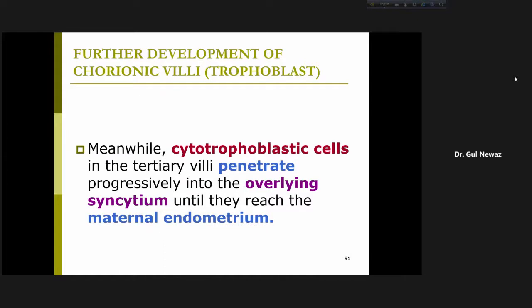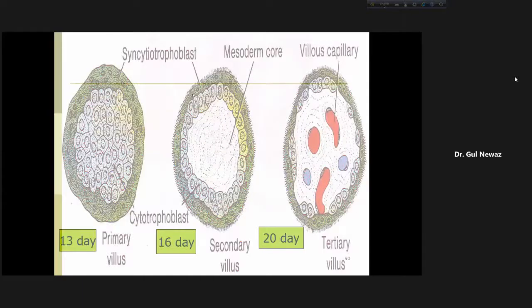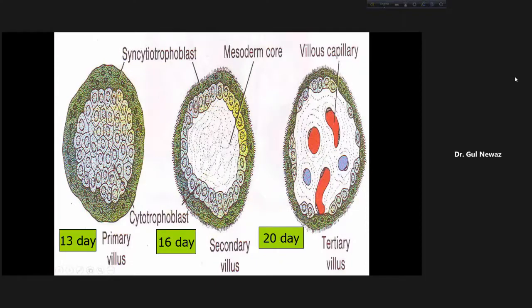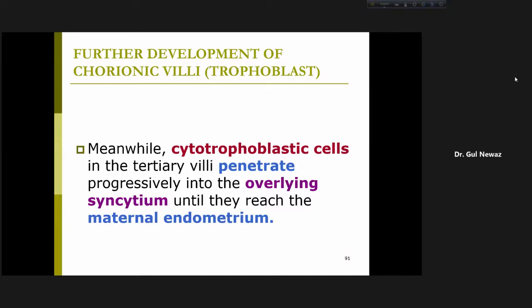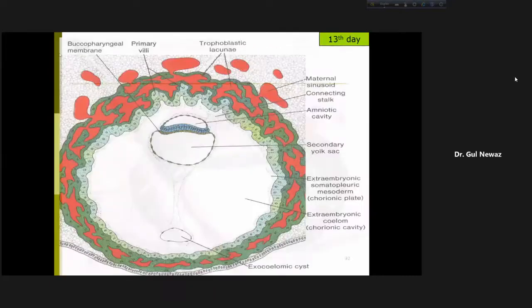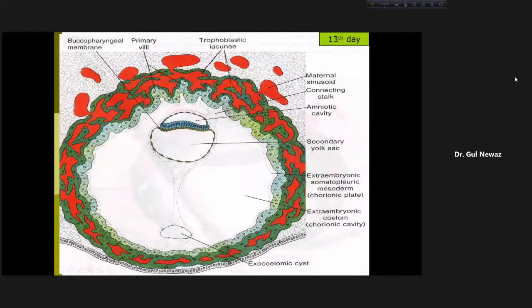Meanwhile, now what happens? The cytotrophoblastic shell outside, একটু আমরা go back. This cytotrophoblastic shell, remember the cytotrophoblastic shell outside, cytotrophoblastic cells in the tertiary villi penetrate progressively into the overlying syncytium until they reach the maternal endometrium. I'm showing you a figure, will come here again. What happens, this cytotrophoblastic cell, এখানে, they just erode the syncytiotrophoblast. Erode করে, they will come out.